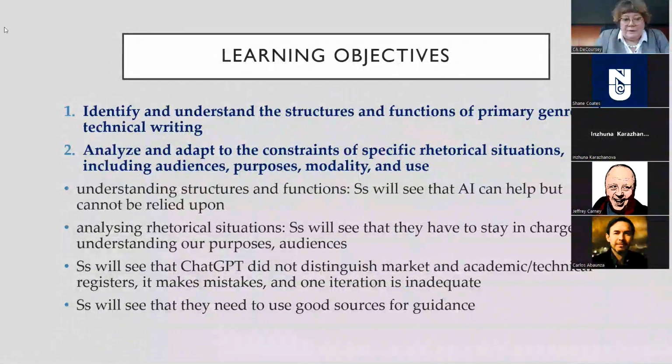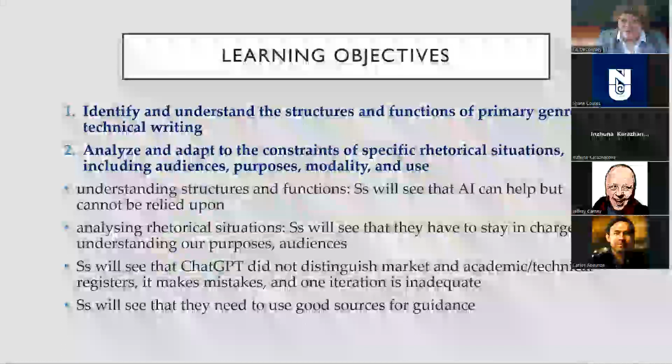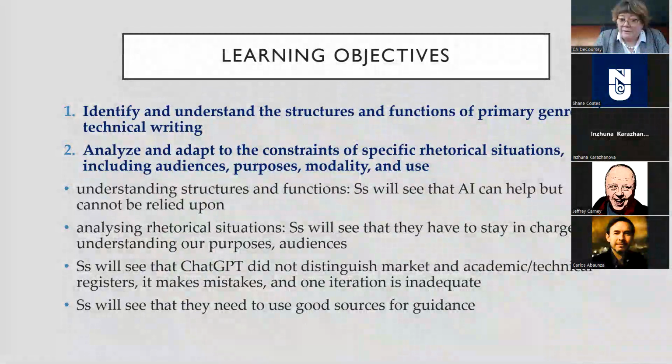We want our second learning objective, analyze and adapt to the constraints of specific rhetorical situations, including audiences, purpose, modality, and use. And clearly students will see that they have to stay in charge of understanding the purpose of their survey and their target respondents. And more generally, they'll see that it did not distinguish between market and technical registers, and that it makes mistakes. And they're more likely to use the textbook to refer to.